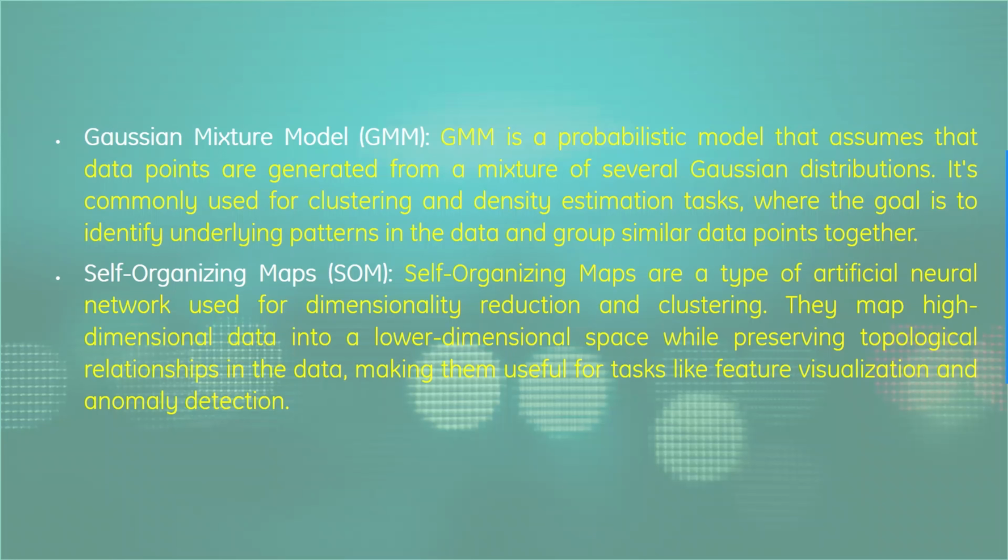Then we have the self-organizing map, which is SOM. Self-organizing maps are a type of artificial neural network used for dimensionality reduction and clustering. They map high-dimensional data into a lower dimensional space while preserving topological relationships in the data, making them useful for tasks like feature visualization and anomaly detection.